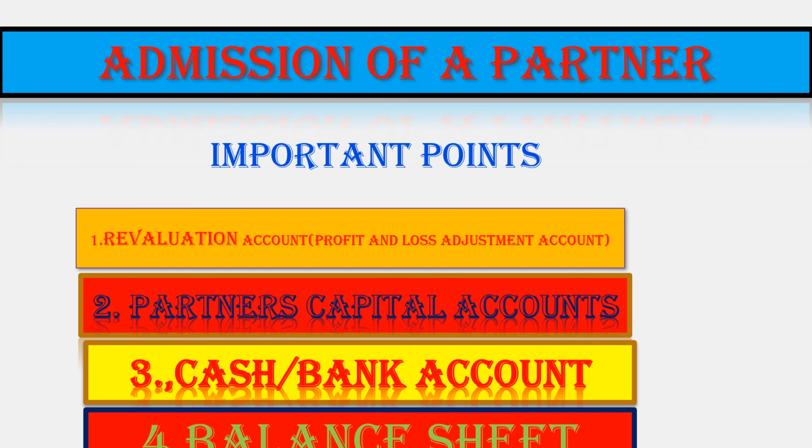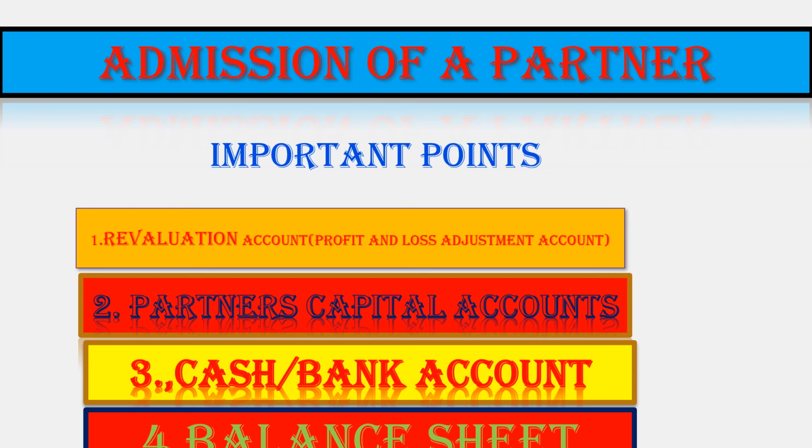Now for revaluation, decrease in the value of sundry assets, revaluation to assets. Increase in the value of sundry assets, assets to revaluation. For liabilities, reverse. Increase in liabilities, revaluation to sundry liabilities.